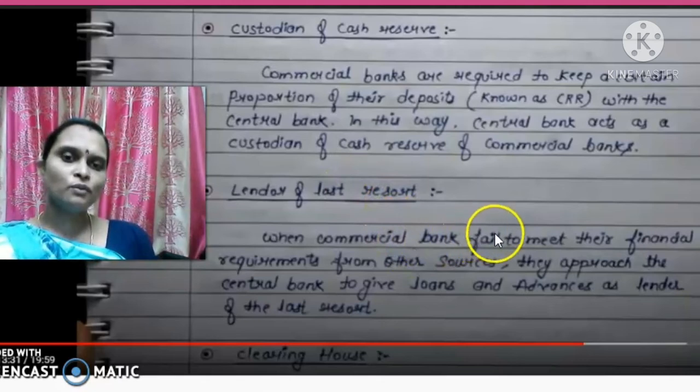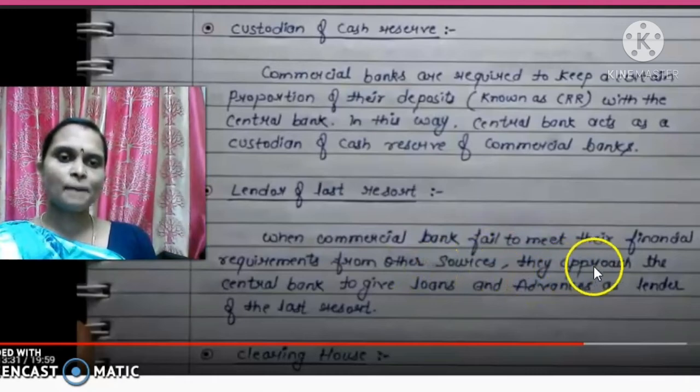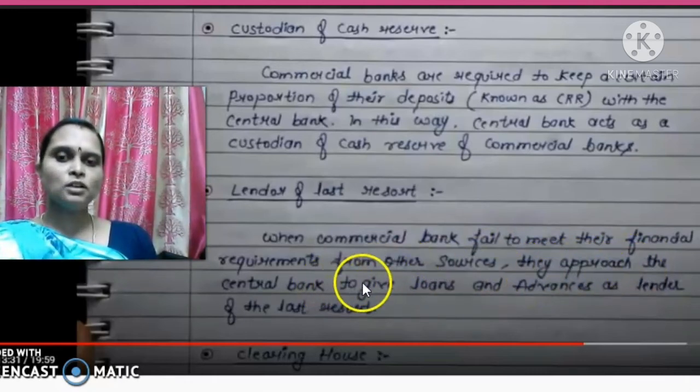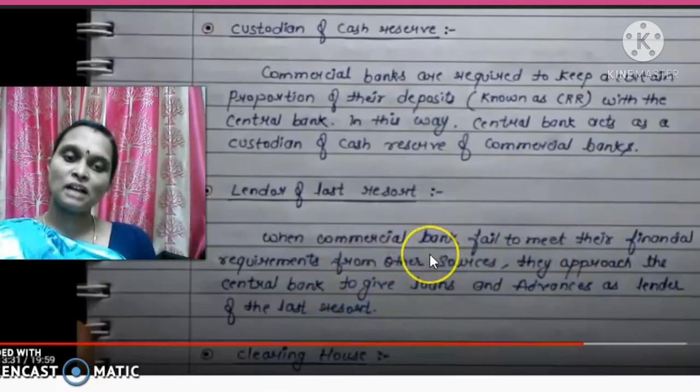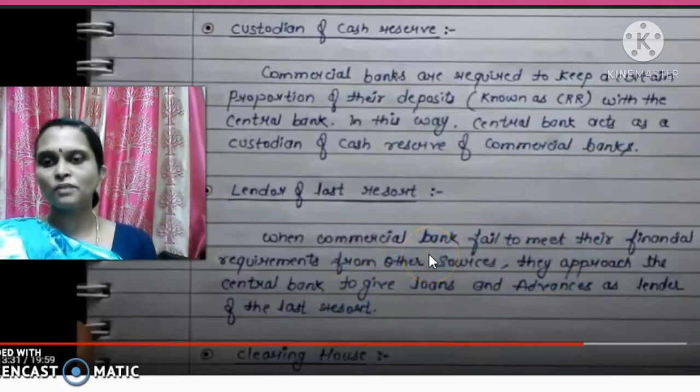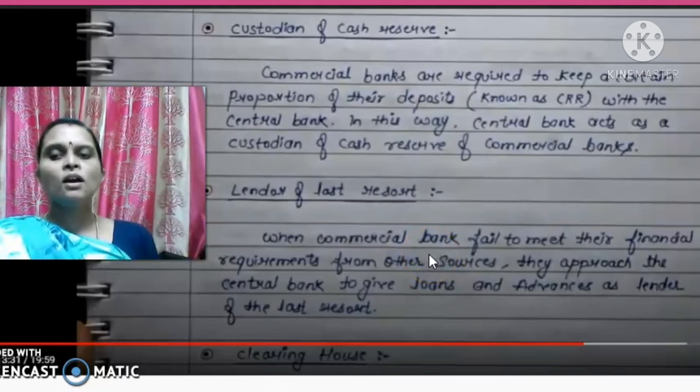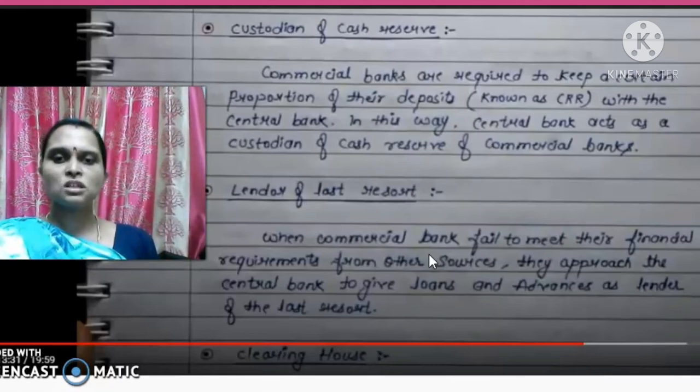When commercial banks fail to meet their financial requirements from other sources, from abroad or from any other financial institutions, they approach the central bank to avail loans and advances. So it is known as the lender of last resort.